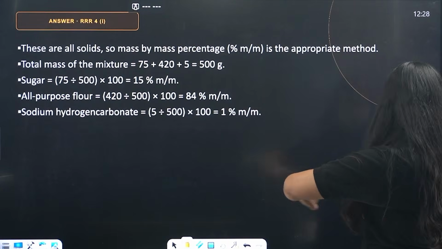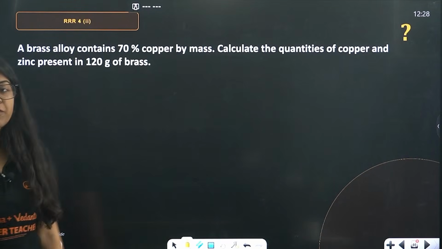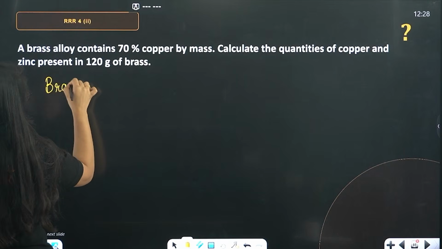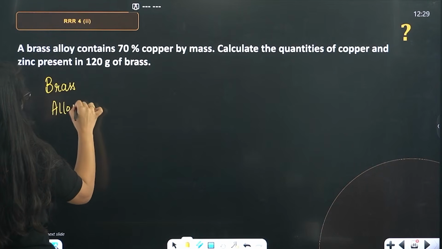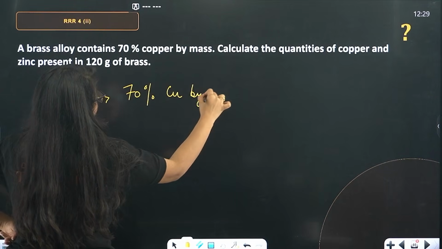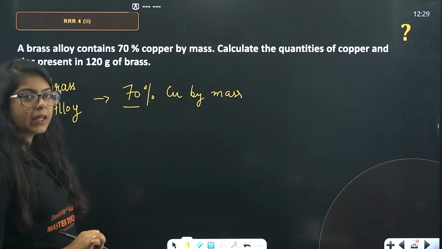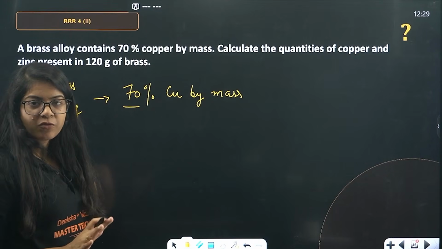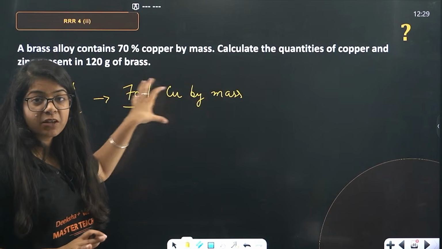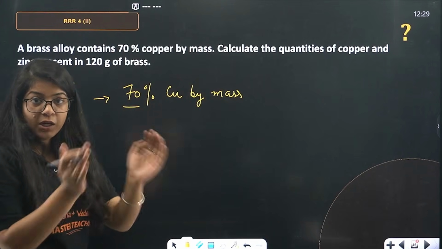Okay, this was a complete solution that we don't need. A brass alloy contains 70% of copper by mass. That means what? 70 gram of copper in 100 gram of brass. That is what this statement means: 70% of copper by mass is 70 gram of copper in 100 gram of total alloy. Okay.